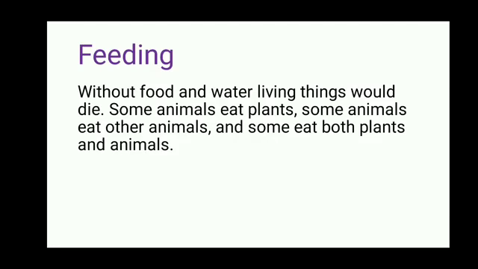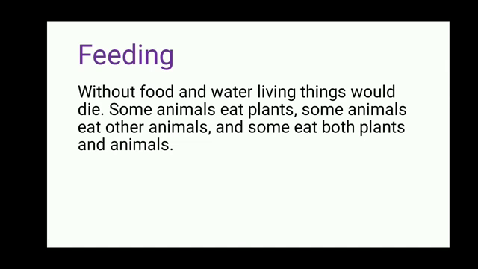Our next topic is feeding. Without food and water, all living things would die. Food and water are essentials for life. Essentials means ज़रूरी, यानी food और water के बगैर ज़िंदगी मुमकिन नहीं है.